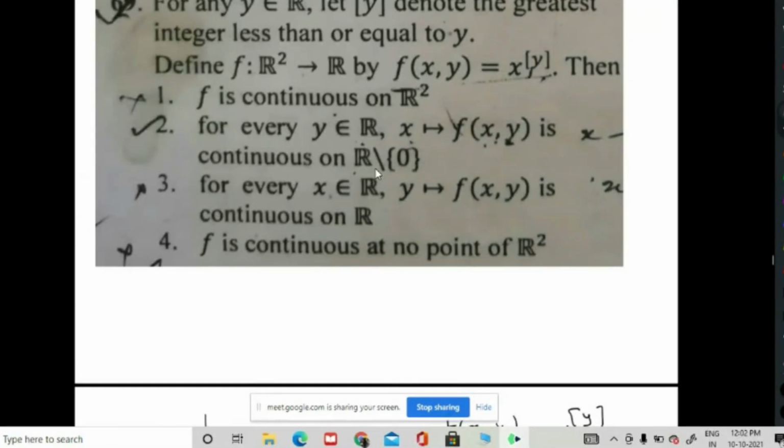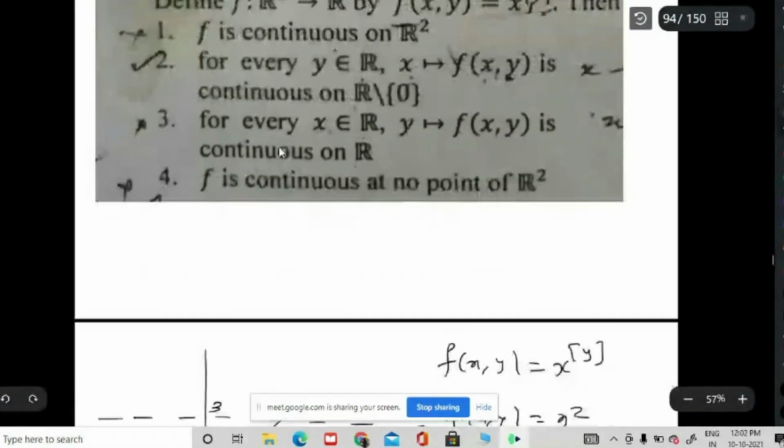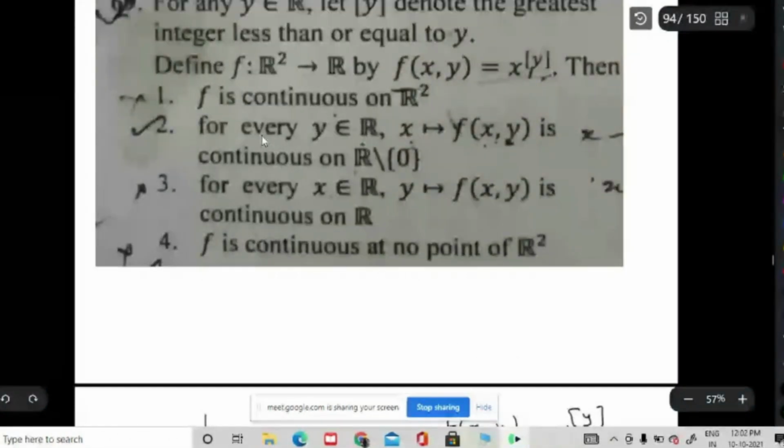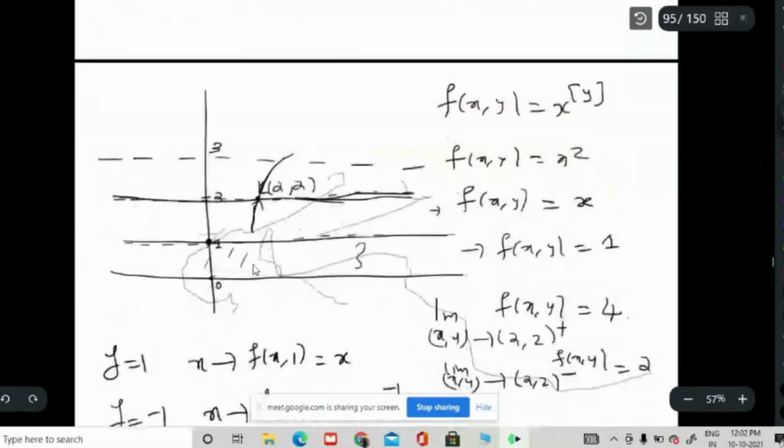Is that correct? Yes, for every y it is continuous. So what about the third one? This is not continuous for every x. Why? If we take x equal to 2 and then integral points of y, it is not continuous. Yes, correct. If you take x is equal to 2, in the first region you will get 1, and in the second region you will get 2 square.